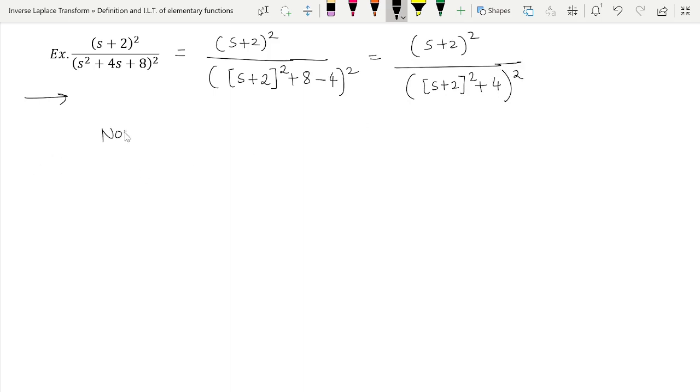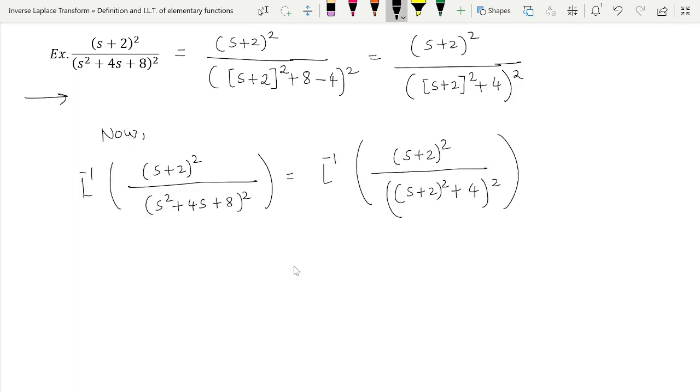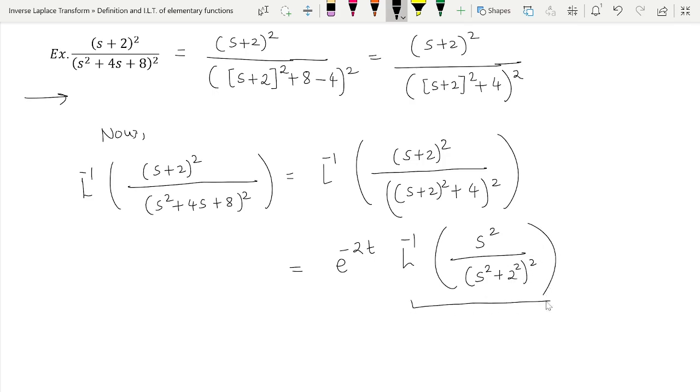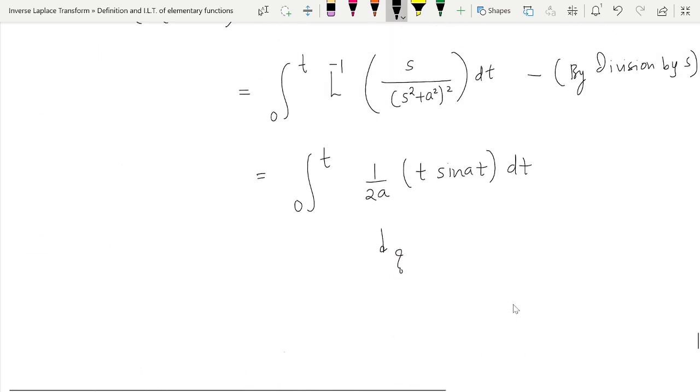Now what will be L inverse of this? You can see that we can use the shifting property. So by shifting property, this will be e raised to minus 2t L inverse of s square upon (s square plus 4) whole square, and this 4 can be written as 2 square. Now the thing is, do I know the inverse Laplace transform of this function? And the answer is yes, because just now we have studied that property.